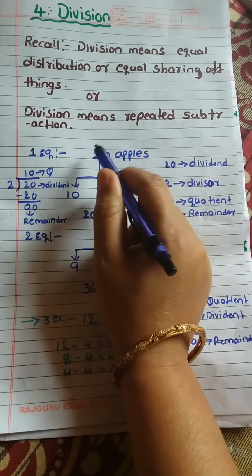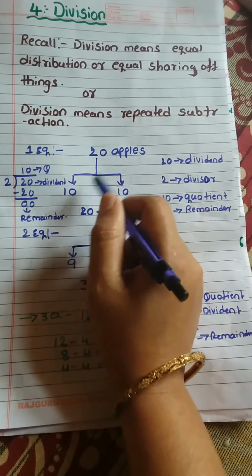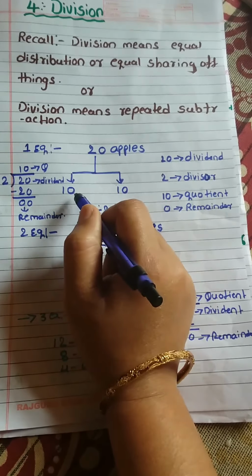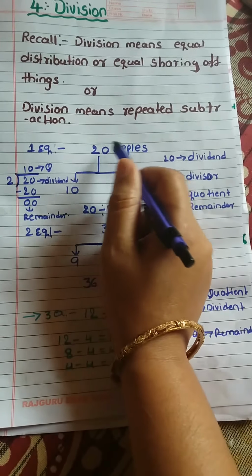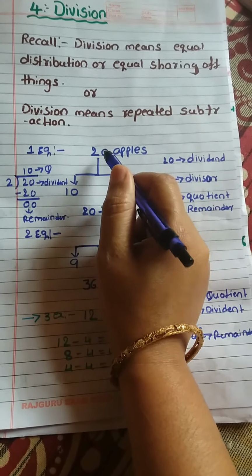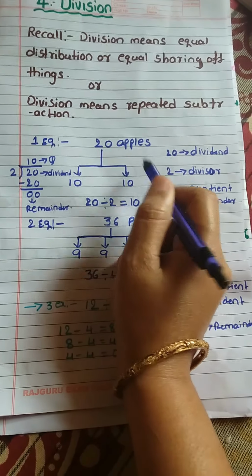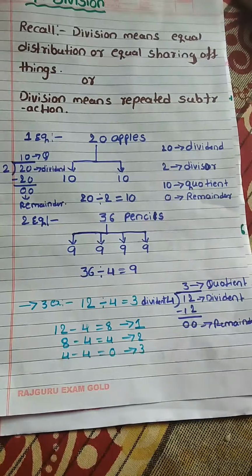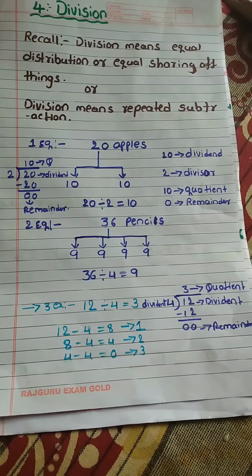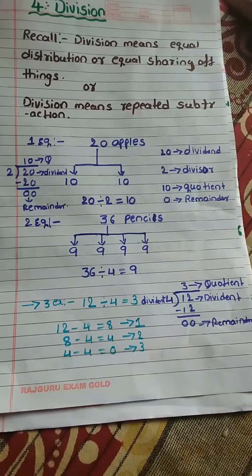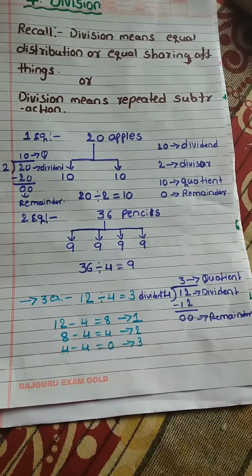So in total, how many apples are left with me? 0 apples, because I have distributed 20 apples among two children equally. So the apples are shared with these two children, and I don't have any apples now. 20 minus 10 is 10. 10 minus 10 is 0. So this process is called division. Division means we distribute equally or share things equally.